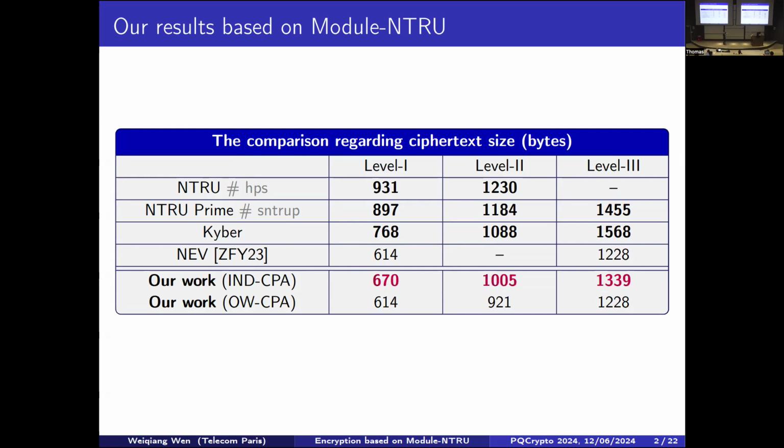And in this work, we try to propose another candidate based on the module version of LWE and NTRU. So we provide instantiation for both IND-CPA and one-way CPA security. For our IND-CPA scheme, we can achieve quite compact ciphertext, not as compact as NEV, but better than Kyber, NTRU, and NTRU Prime. And for our one-way CPA scheme, we can eventually reach the same ciphertext size as NEV, also with the parameter for security level 2. So this also fills the gap left by the NEV scheme. So this is our main result.